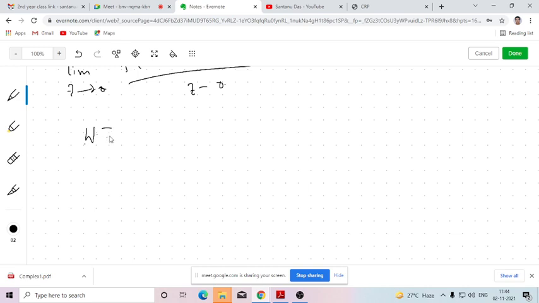Say w equals f(z) equals log z. Log z means if z equals x plus iy.